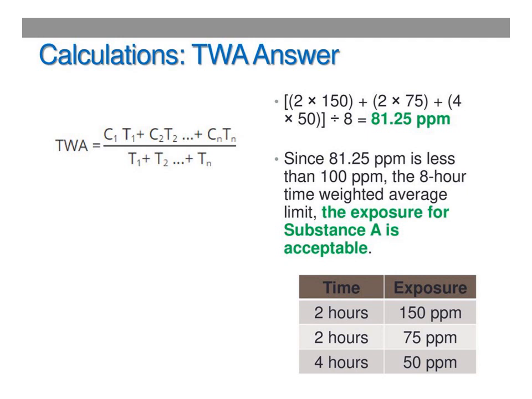So the time weighted average value will be 81.25 ppm. The personal protective measure is calculated from this formula.